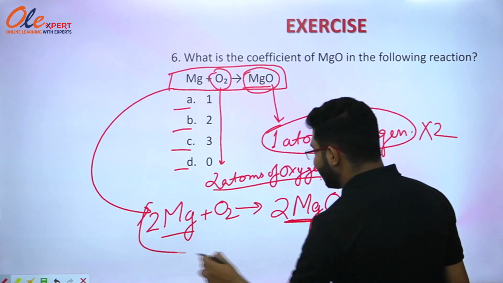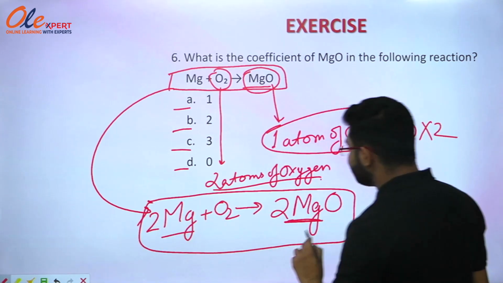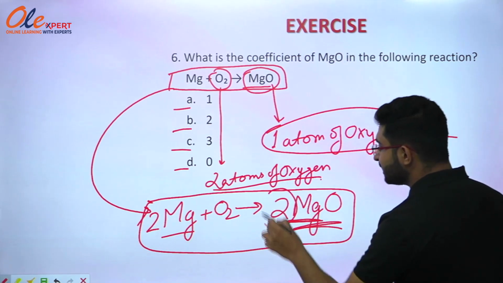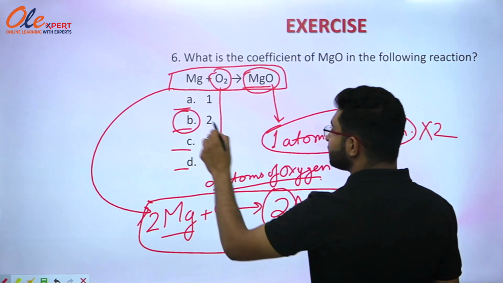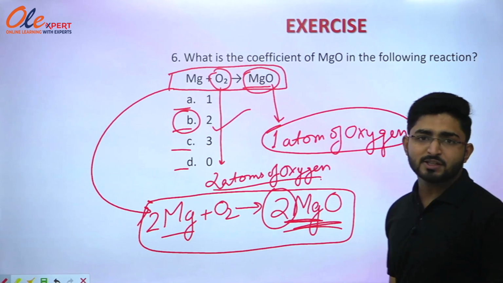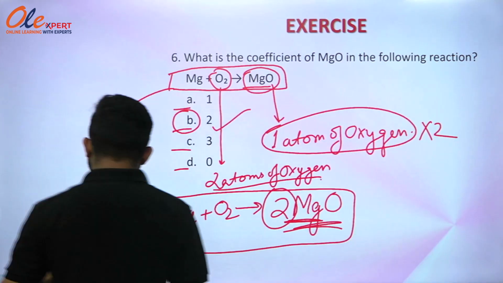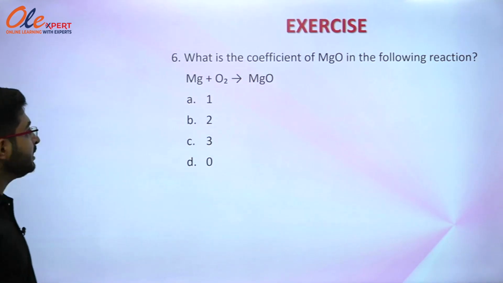Now the equation is balanced and you can see that the coefficient of magnesium oxide is 2. So option number B, that is 2, will be the right answer for this question. Now we are going to move with the next question that is given on your screen.